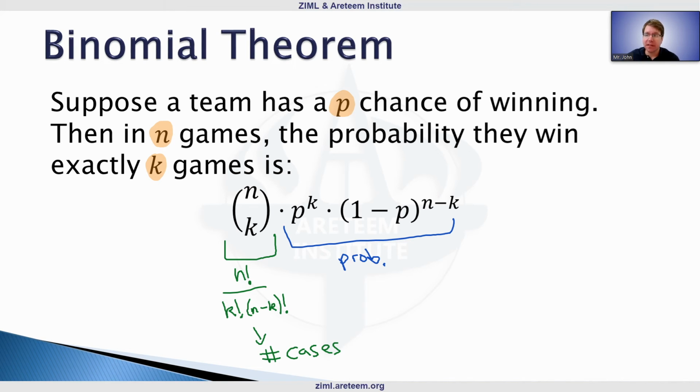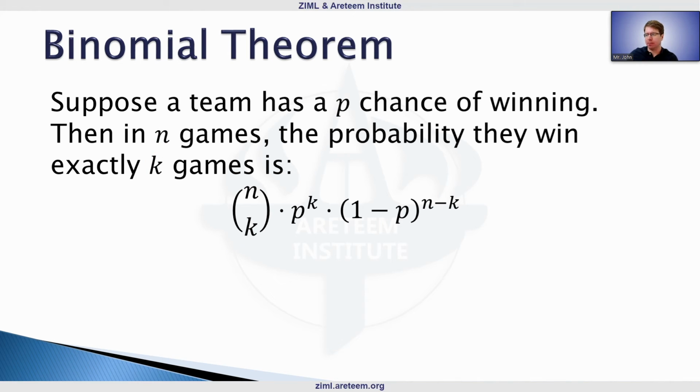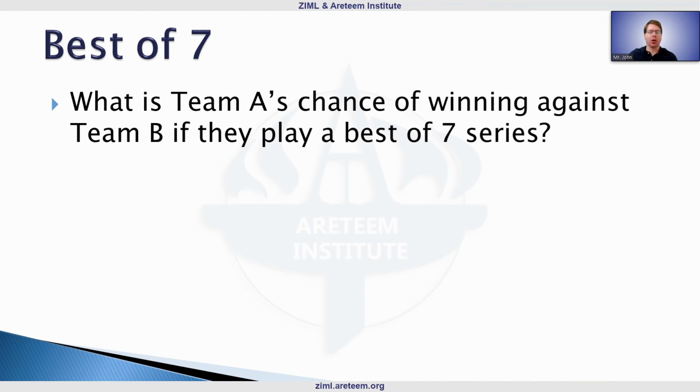Now, because of that switch, this is going to be very helpful for doing our calculation here. So now we're ready, right? We're going to skip the actual calculation at the end. But what is Team A's chance of winning against Team B if they play that best of 7 series, like is typically done in the NBA or the NHL, things like that?